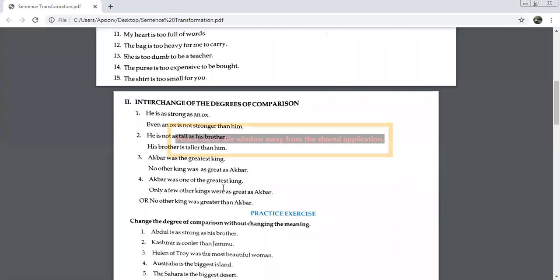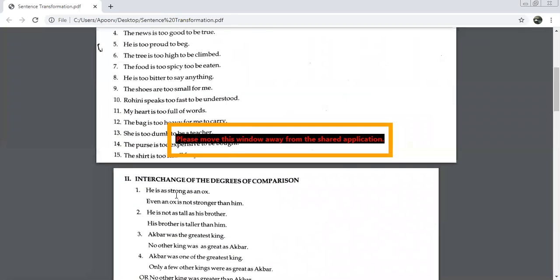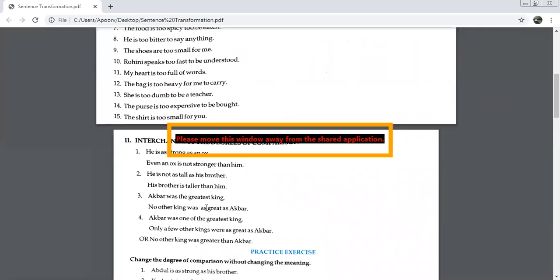Wherever there is a superlative degree, EST is there. Do start with this: no other. No other king was greater than Akbar. So whenever you have a superlative degree, for example, this sentence, greatest, here also greatest, then start your sentence with no other. That is the easiest way to do. No other king was as great as Akbar. No other king was greater than Akbar.